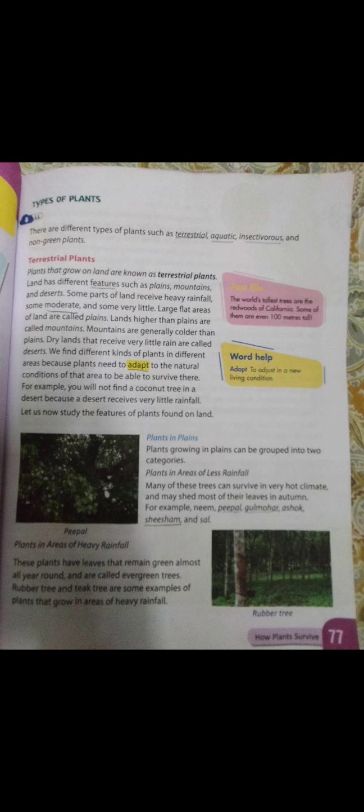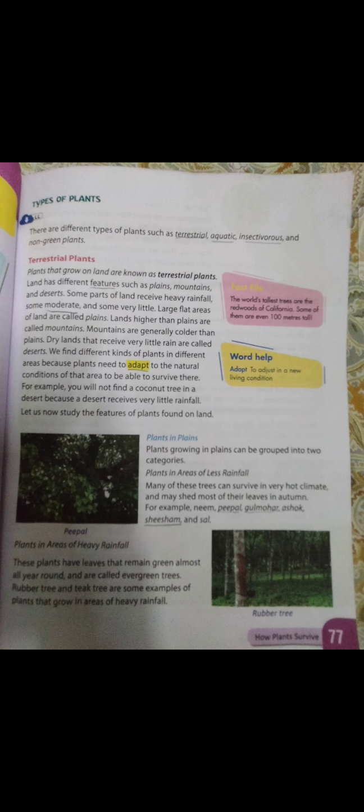Now, when we talk about the plants in the plains, plants growing in the plains can be grouped into two categories, which are less rainfall and heavy rainfall. If there is less rainfall, then there will be a hot climate also, and they mostly shed their leaves in the autumn season. The examples given to us are neem, peepal, gulmohar, ashok, sesam, and sal.